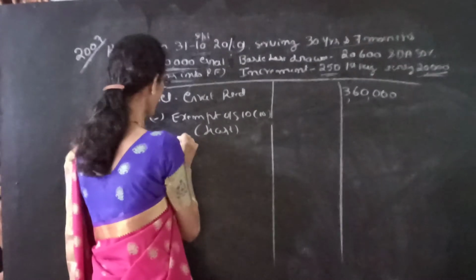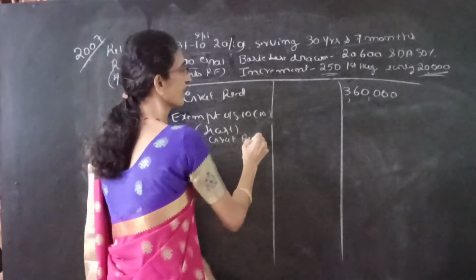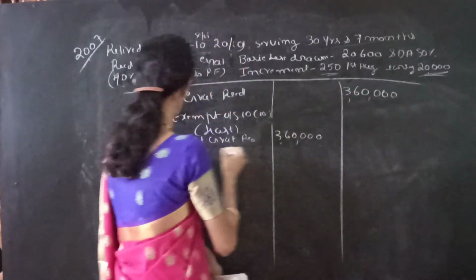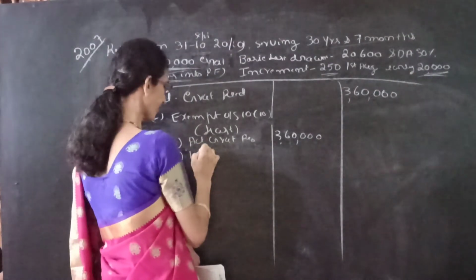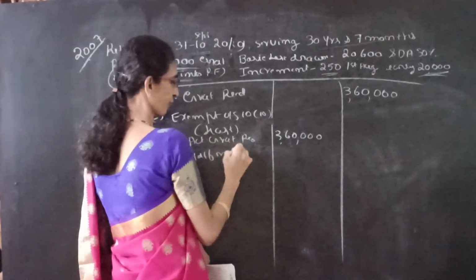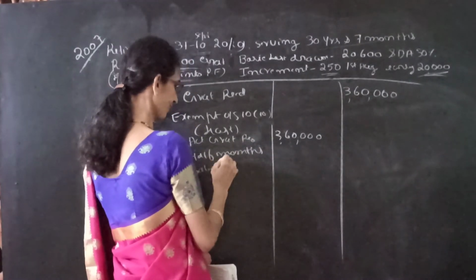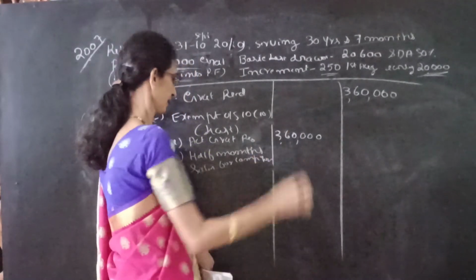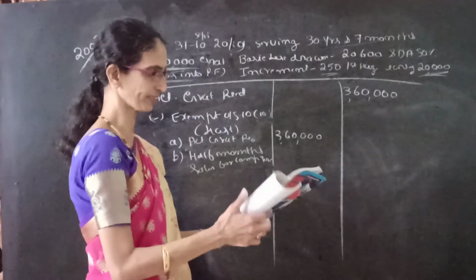Under that, number A is actual gratuity received. It is the same, 3,60,000. Next, it is not covered. That is why the rule is half month's salary for completed years of service. We already calculated in the working note.